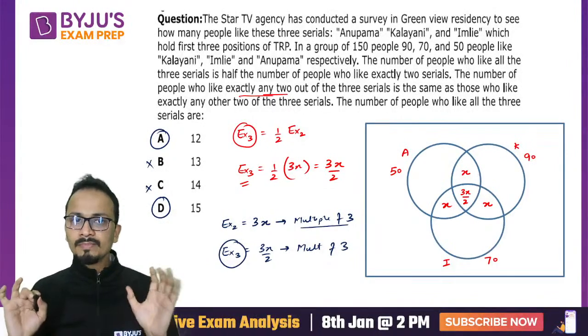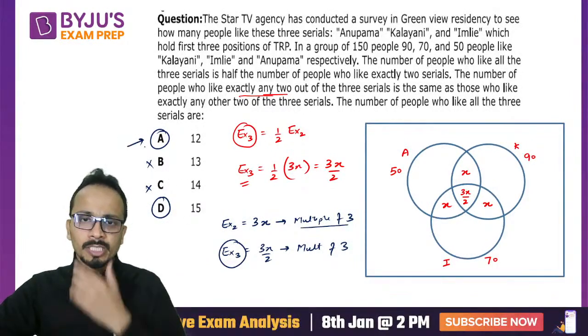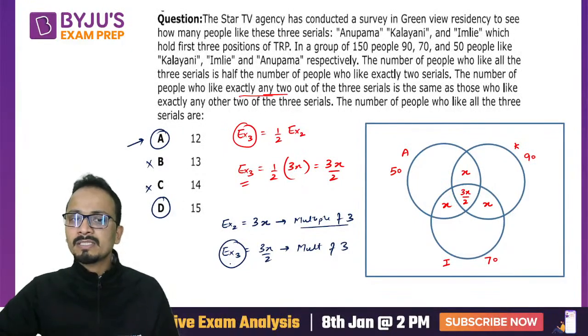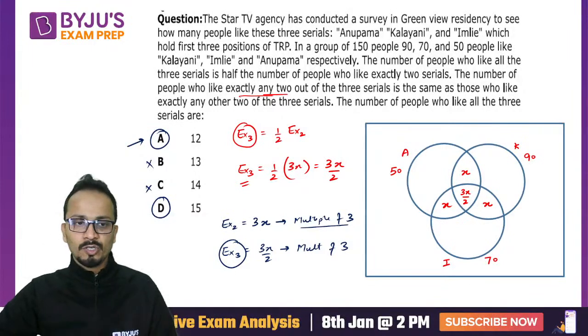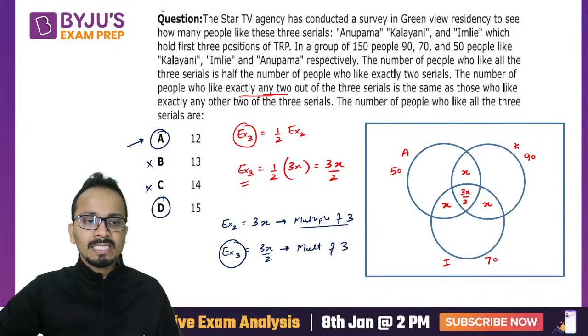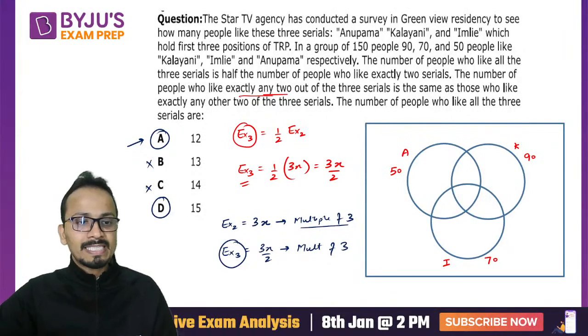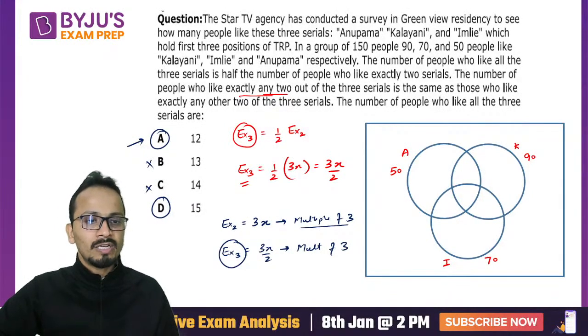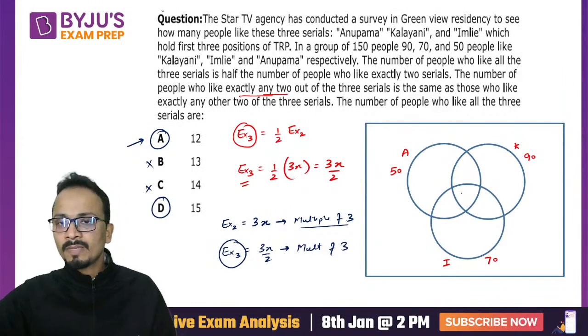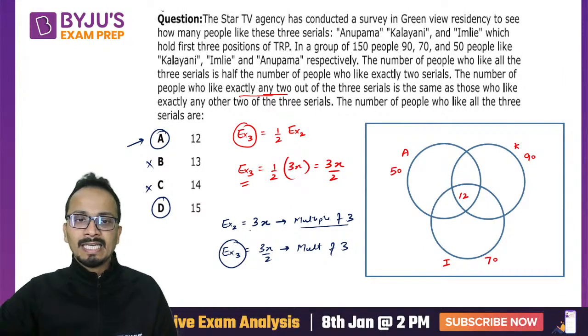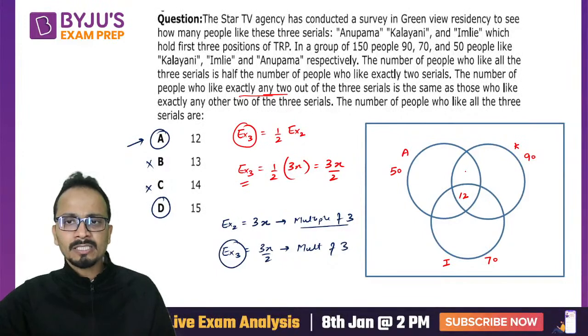Now if I assume my answer as option A, that means the value of exactly 3 is 12. So if exactly 3 is 12, then exactly 2 will be double of that, that is 24, which will be divided into 3 parts, 8, 8, and 8.